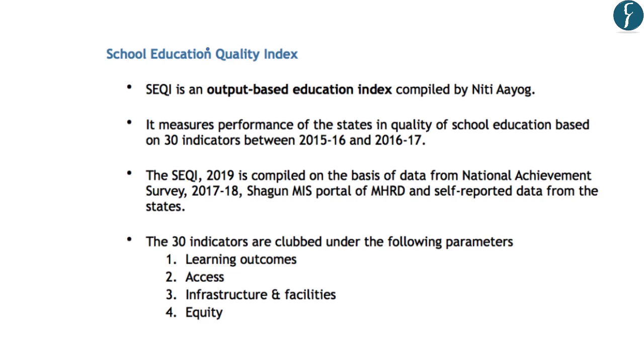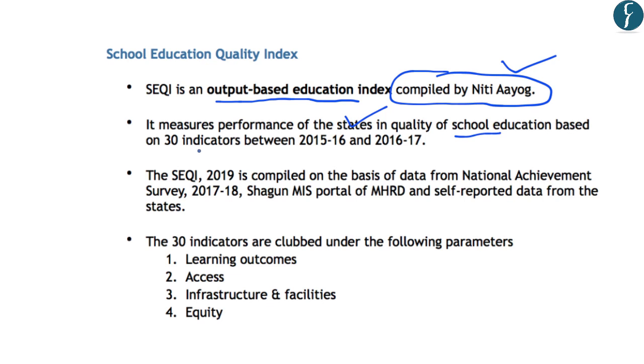Now, this School Education Quality Index is basically an output-based education index and it is compiled by the NITI Aayog. This aspect is particularly important for us from the preliminary examination point of view. It mainly provides information regarding the quality of education being imparted in various states of India. Based on this index, the NITI Aayog releases a ranking of different states. This index measures the performance of the states regarding the quality of school education based on 30 indicators, and it is compiled on the basis of data from the National Achievement Survey.